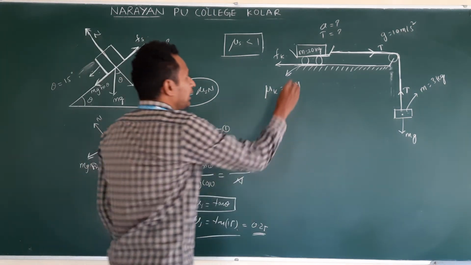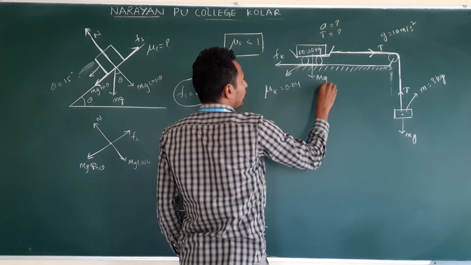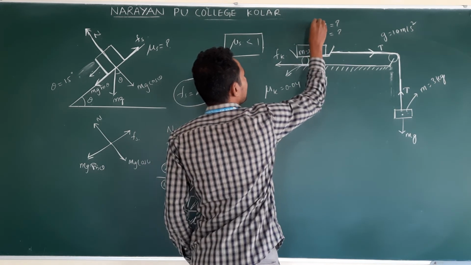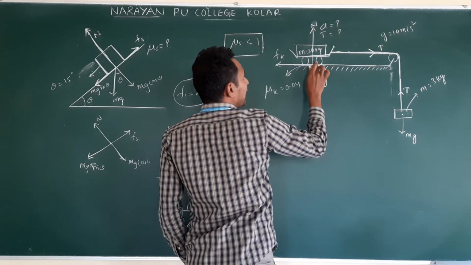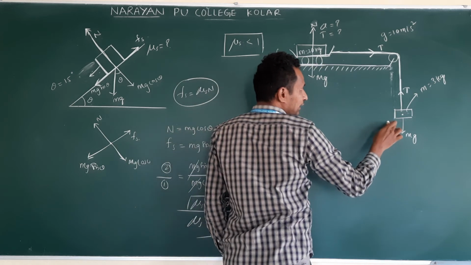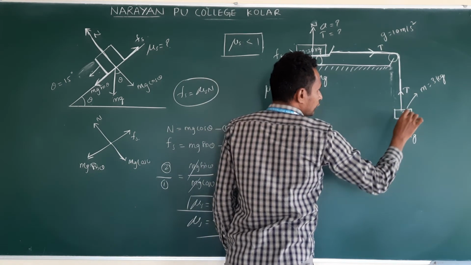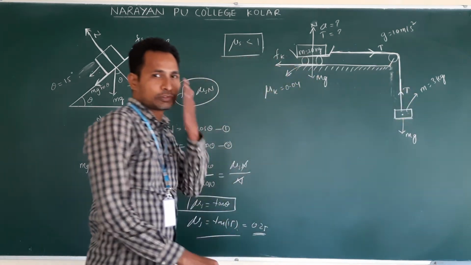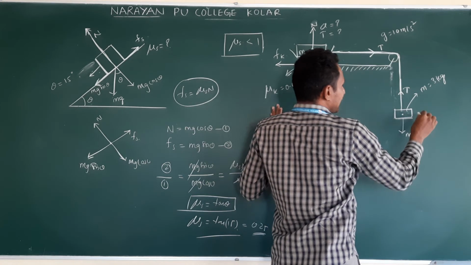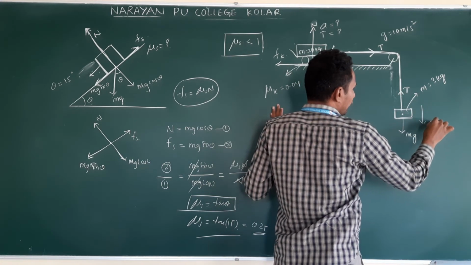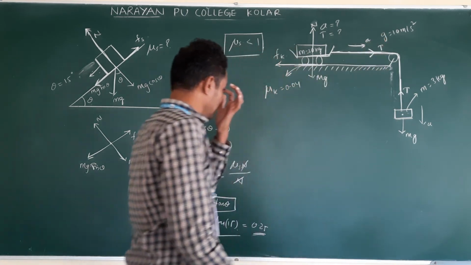And for this object, Mg acts downwards. Normal reaction acts upwards because these two are in contact, but here there is no contact. It is hung by a string. Now, the trolley accelerating means this is accelerating downwards, so that it is accelerating in this direction.